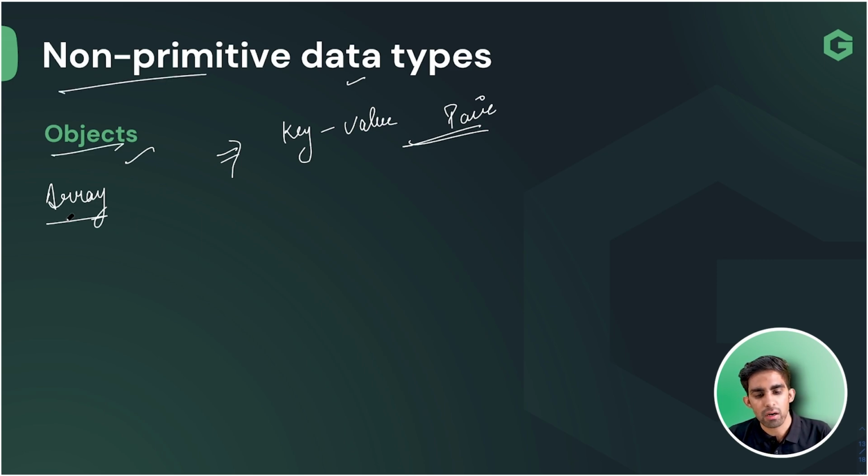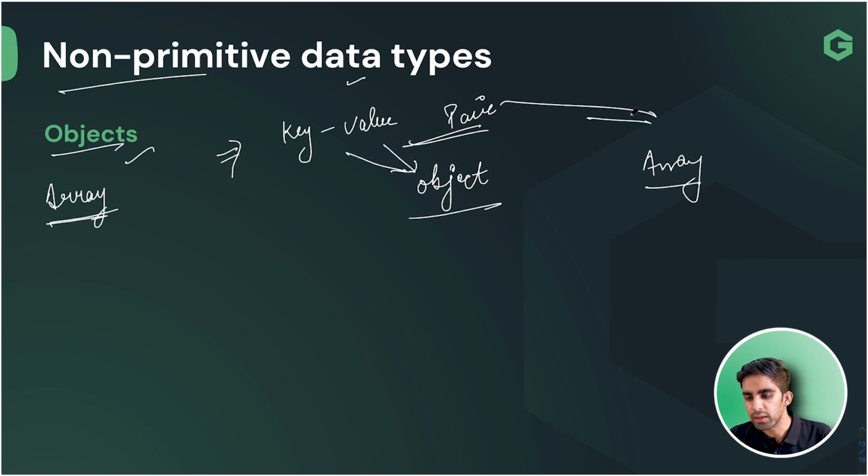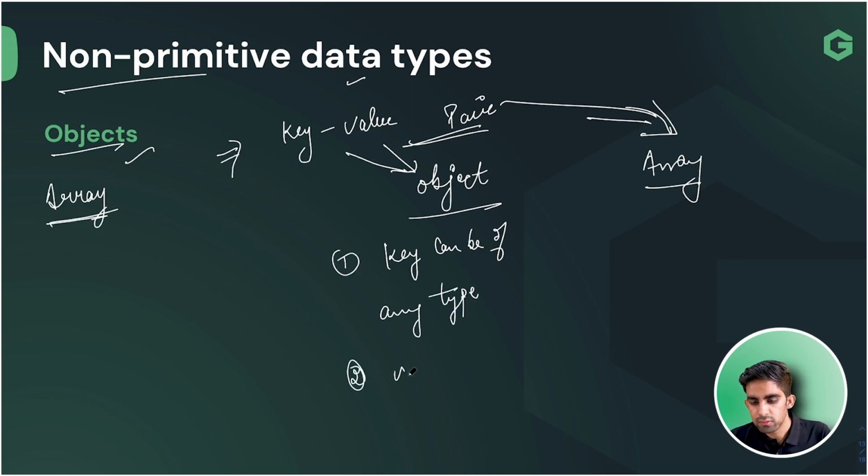But what is the difference between object and array? In object, team, let me just tell you the difference between object and array, team. What is the key difference? Obviously, team, this is also a key value pair, and this is also a key value pair, team. But where will the difference come? The difference will come in that, in object, key can be of any type, team, and value also. Value can be of any type.